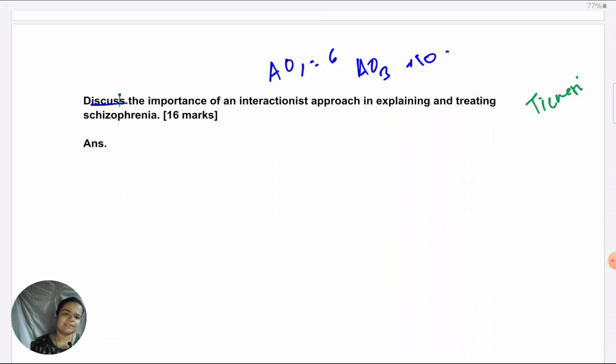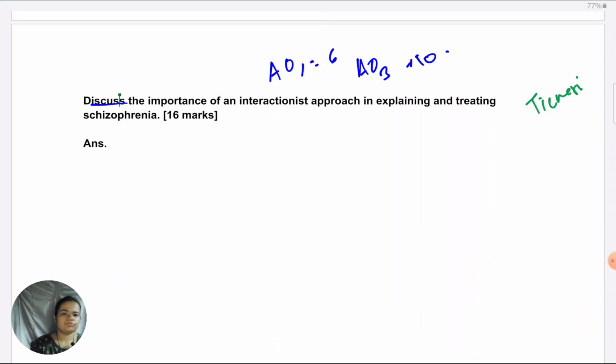Very quick advice, which is always given. For AO1, make sure to use good terminology. Like just now I mentioned diathesis stress model. So make sure to use that term diathesis stress. Don't just keep on giving general terms like genetic risk, though that is good terminology, but then there's a proper term for it, diathesis. So mention that.